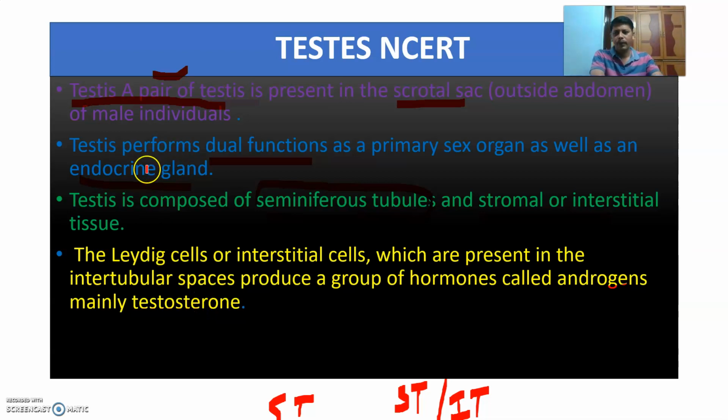What did we learn in this slide? How many testes are there? Where are they? What is the dual role of testes? What is present inside the testes? Seminiferous tubules, and outside the seminiferous tubule there is a tissue called stromal tissue, otherwise called interstitial tissue. In the interstitial tissue, interstitial cells are present, otherwise called Leydig cells, which produce androgen. The chief androgen is testosterone.